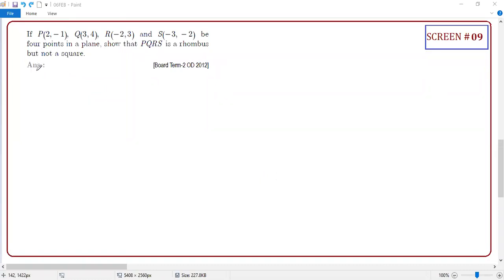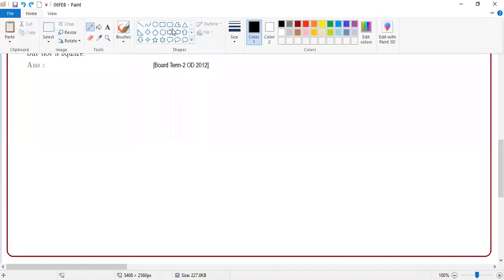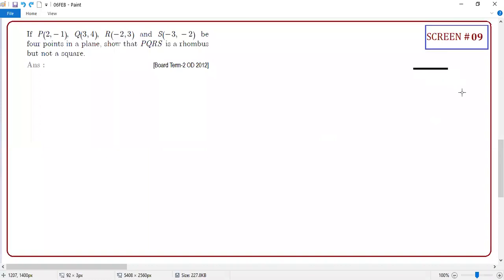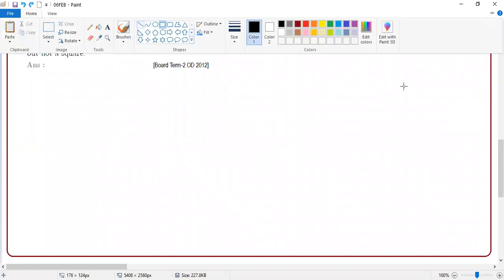Coming to this point. What do you need to prove? Show that PQRS is a rhombus but not a square. Guys, the moment they use PQRS, don't use your own letters. Some students, by habit, use ABCD. No, it's not correct.